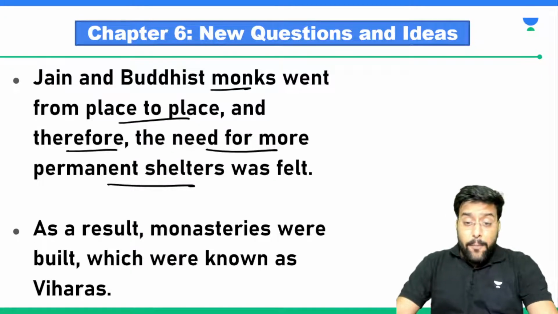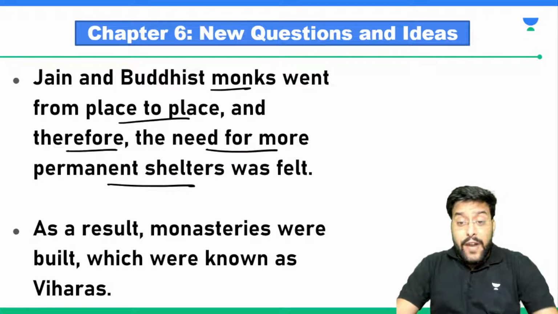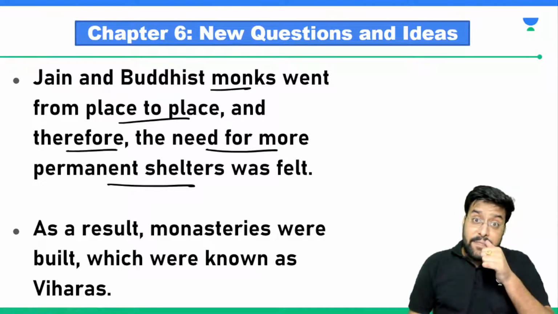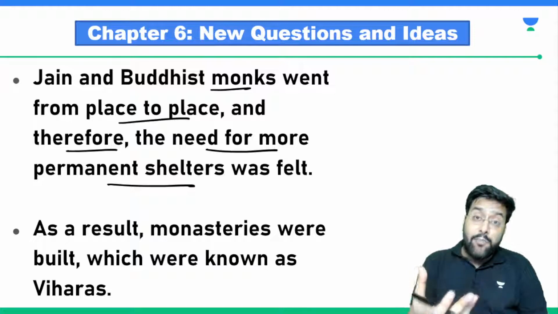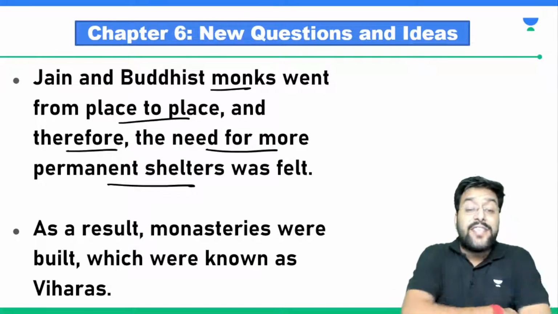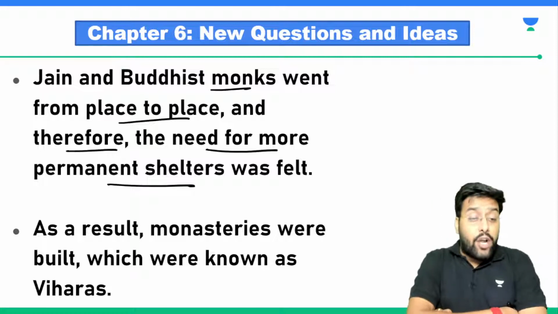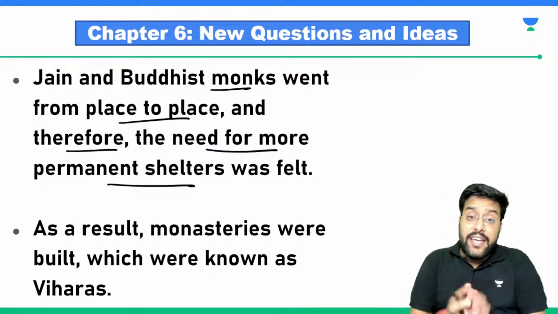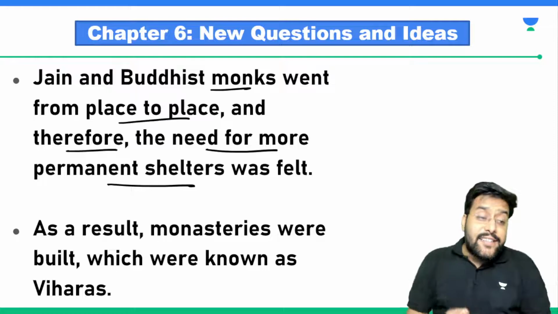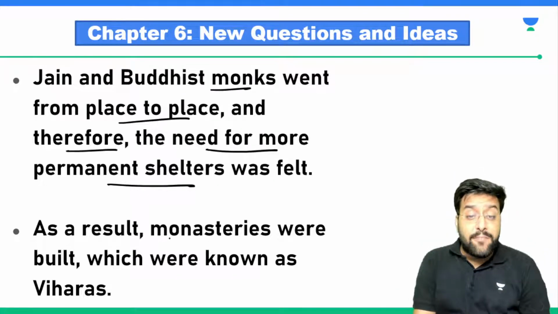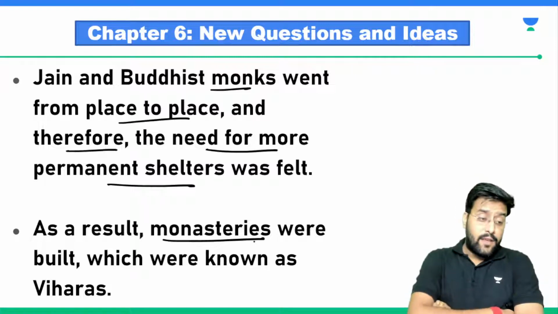When they had to travel from place to place, the need was felt that different places should have permanent shelters, so that when any of these monks who are there to preach about the religious philosophies, the actual knowledge of the world, they can stay over there. As a result, these permanent shelters were made. They are known as monasteries today, mutt.